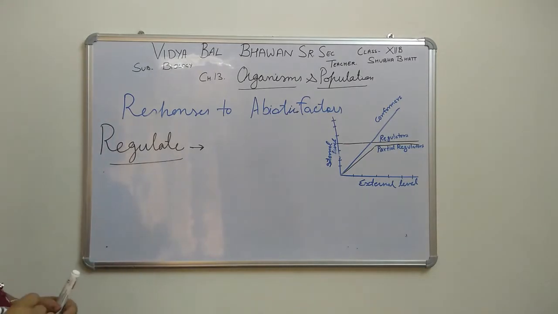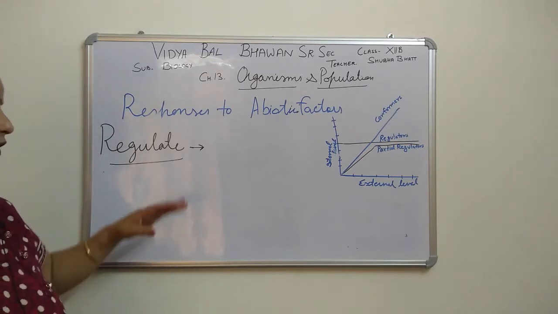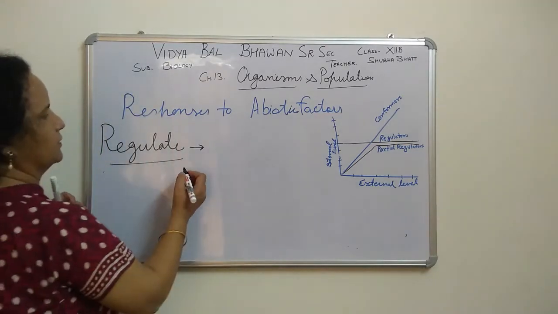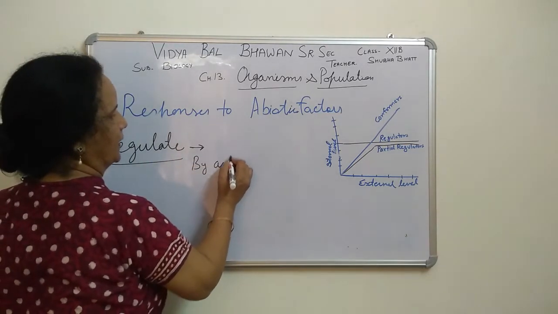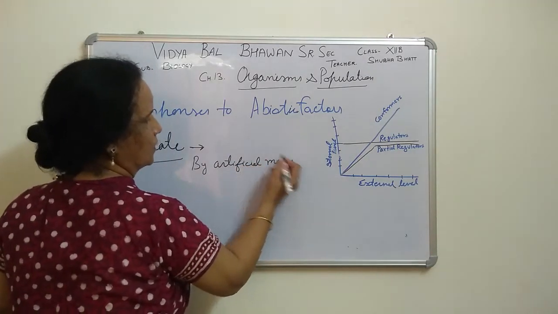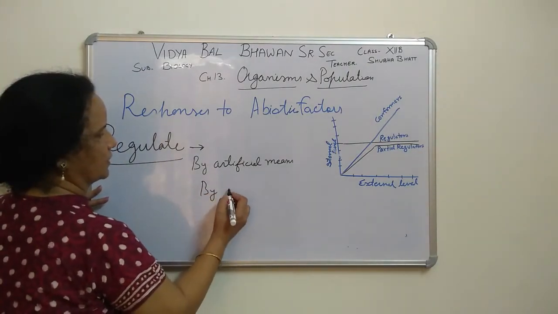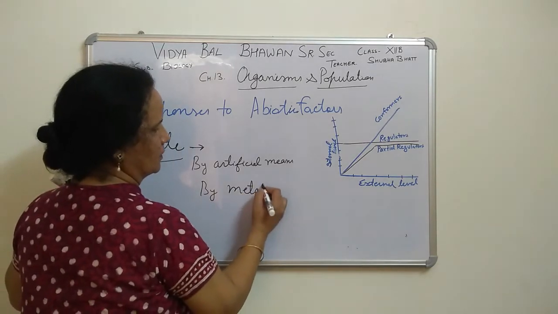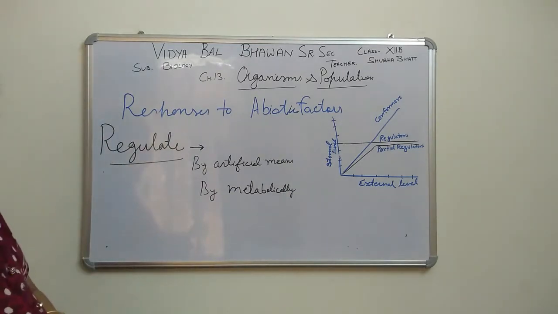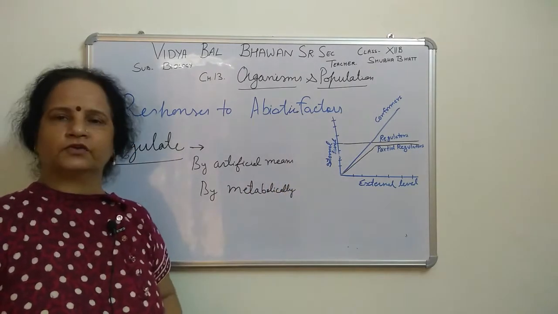It means how they are making their body's internal environment constant, that I told, 37 degrees Celsius. So that will be by artificial means, or sometimes by metabolic activities, metabolically. The aim of those particular organisms is to make their temperature or internal environment constant, right?